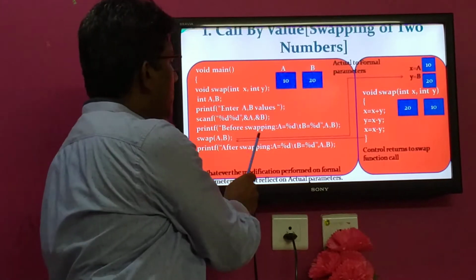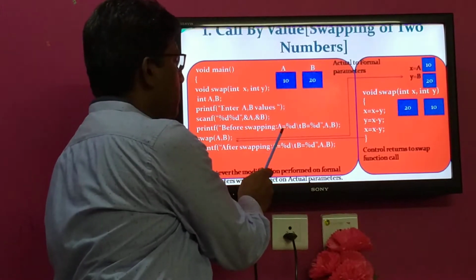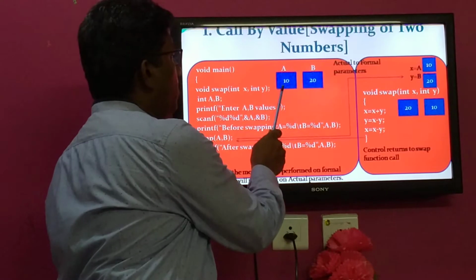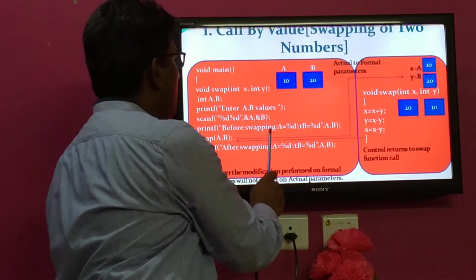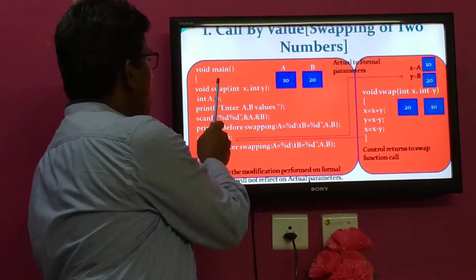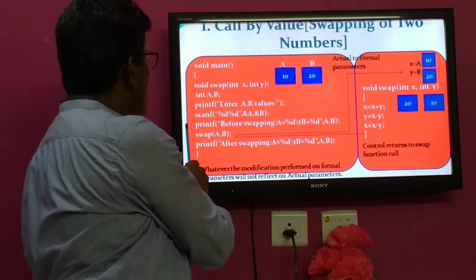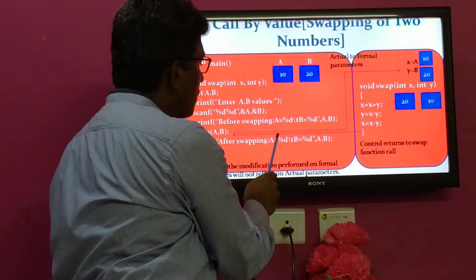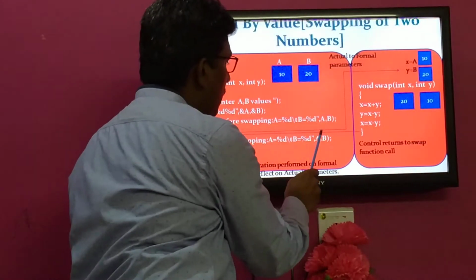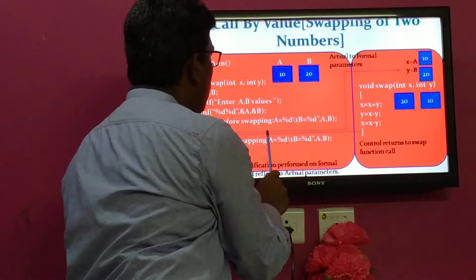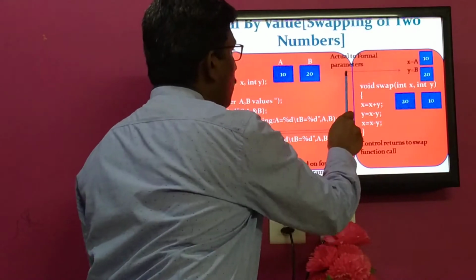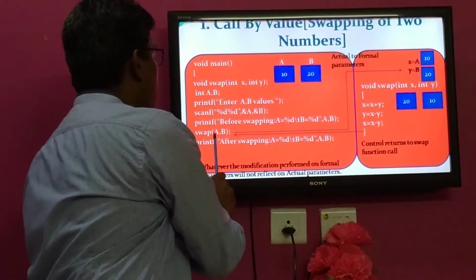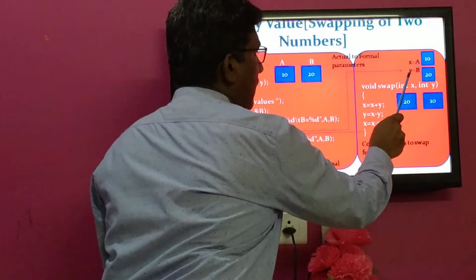Then the same values are displayed before swapping. If I display the a value and b value, then I will get output 10 and 20. Then the main function, the calling function, takes responsibility to call the swap function. During that process, a line is specified over here, that is the violet color line. So the function will be called. During that process, control will be transferred. Not only control, a and b will be assigned to x and y over here.